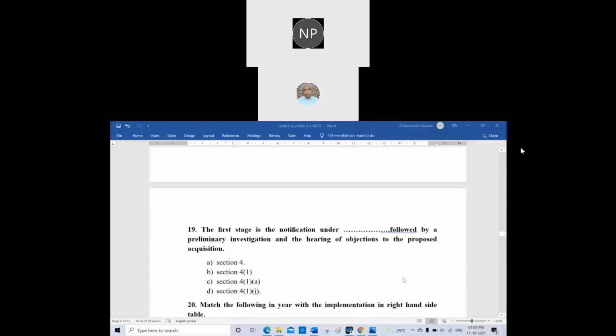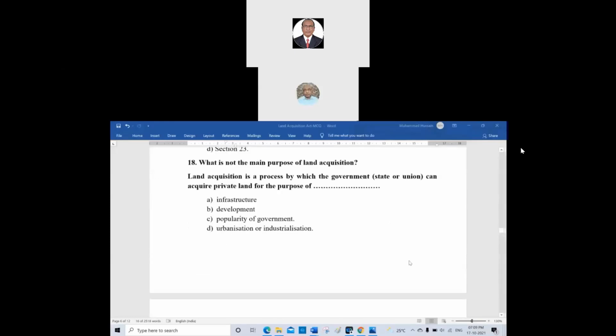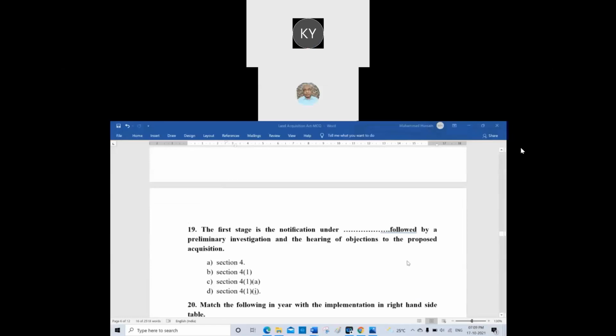Okay, 19th question. Can anyone unmute? I want the new people to read it. That's my intention. C is the answer for 18th, because it is not the main purpose of land acquisition. That is Rajesh garu. Next, can anyone unmute and read?